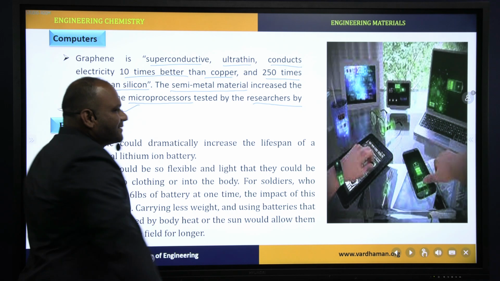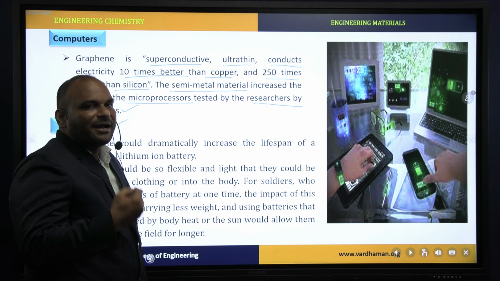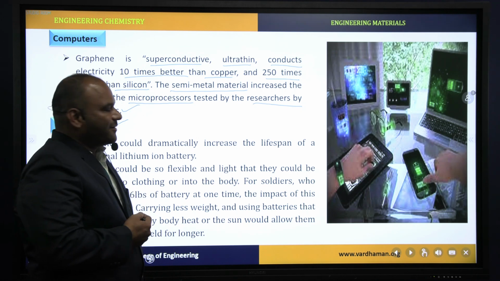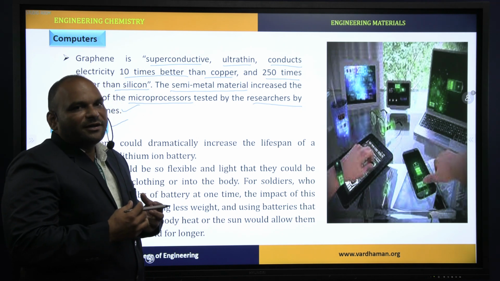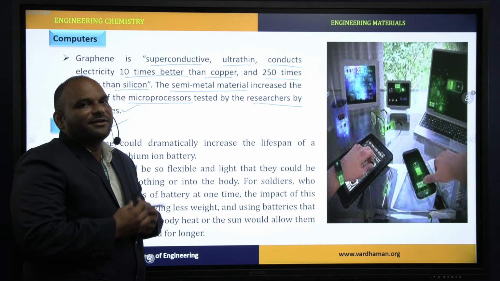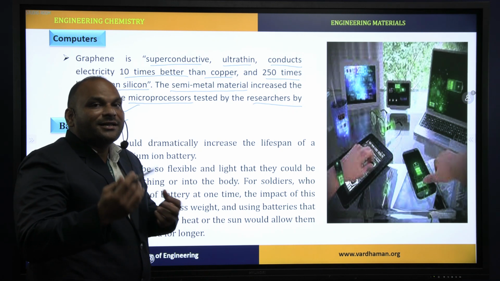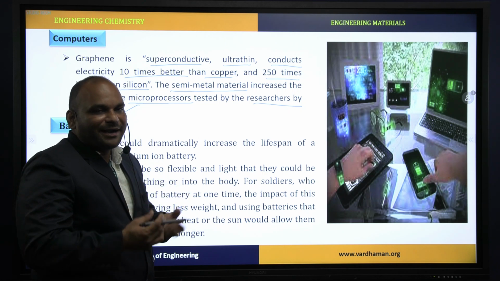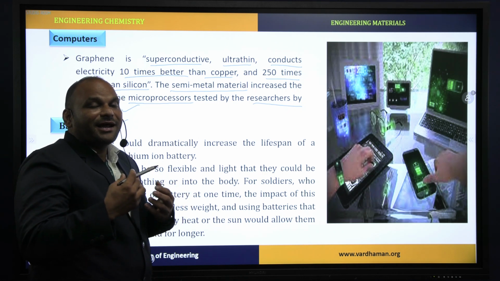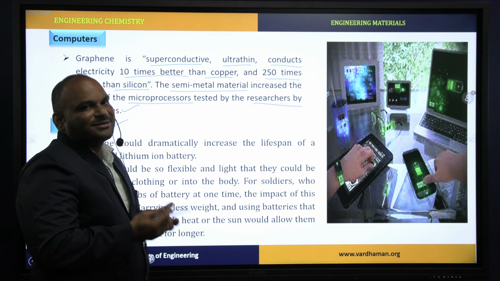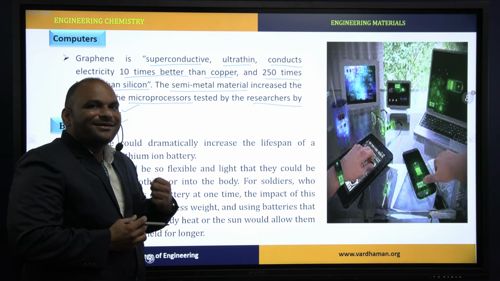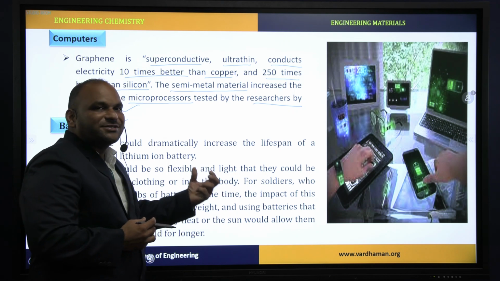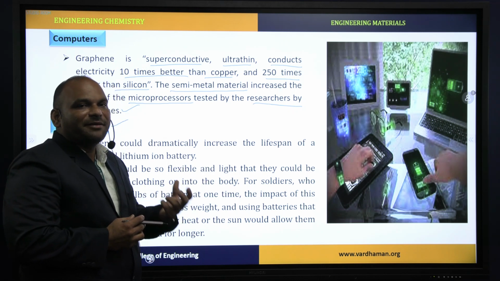Next, batteries. In general, lithium batteries are used in mobile phones and computers, etc. Lithium batteries are doped with, or combined with graphene to produce hybrid batteries. Those are lithium graphene hybrid batteries. These lithium graphene hybrid batteries hold higher energy during discharge and recharge very quickly compared with lithium batteries.